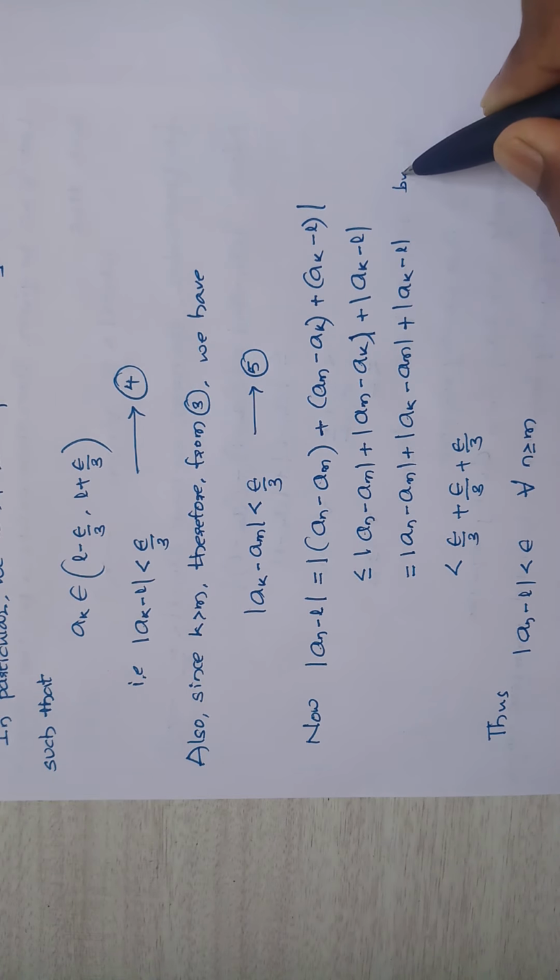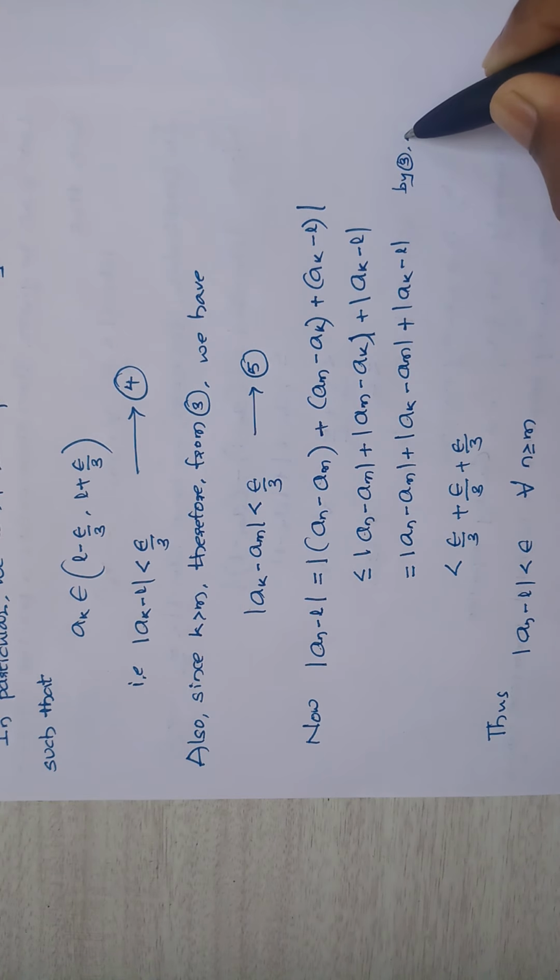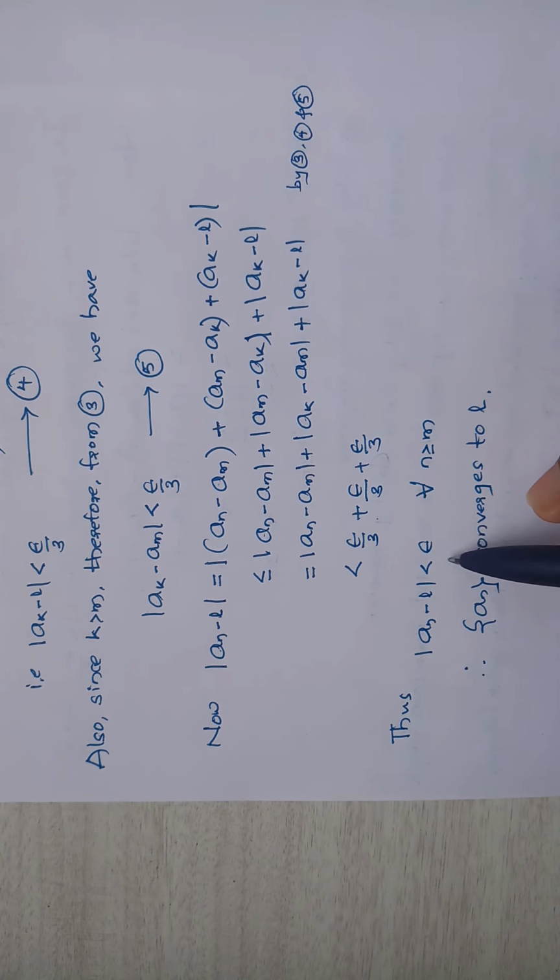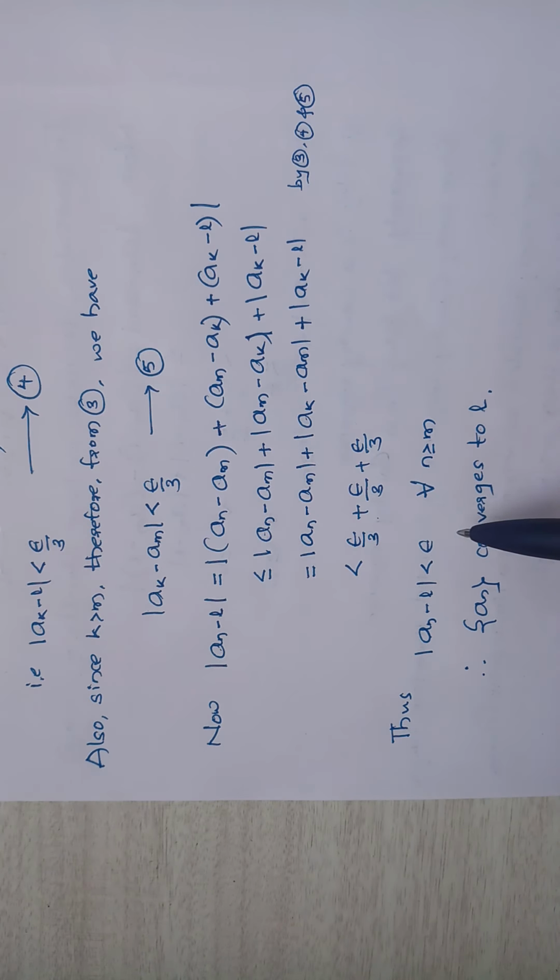So by 3, 4 and 5, each term is less than epsilon by 3. Thus |a_n - L| is less than epsilon for all n greater than or equal to m. This is the definition of a convergent sequence. Therefore the sequence a_n converges to L. So this is the proof of the above theorem, Cauchy's general principle for convergence.